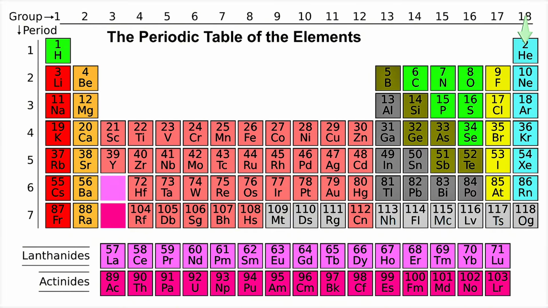Another group, the last group, is group 18, also called group 8A. The name given to this group is noble gas. They are called noble gas, rare gas, or inert gas, as shown on the screen. Examples are helium, neon, and so on. They don't collect any electrons because they have a complete octet configuration. Their orbitals are filled, so they don't give out and they don't collect. This is why they are called inert gases. Group 7A, on the other hand, collects -1 ion, which means they can take 1 electron from other elements.